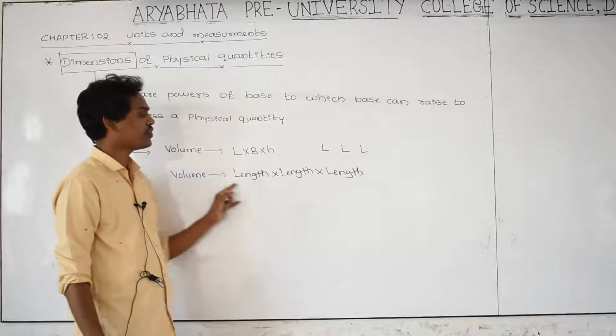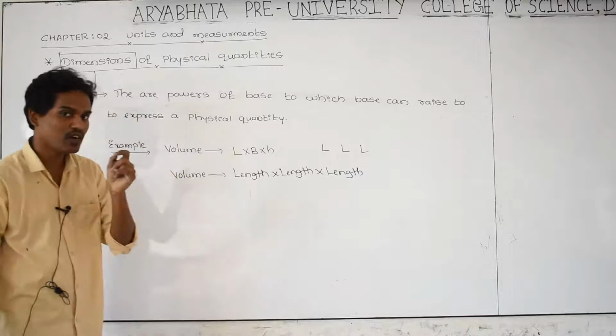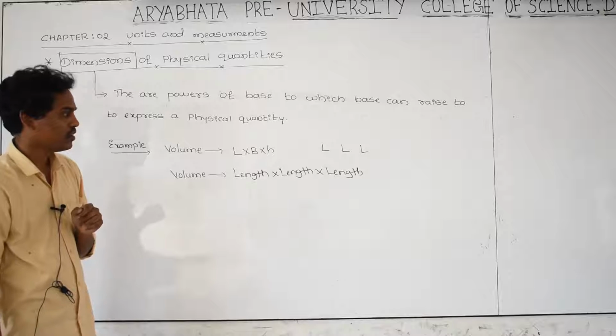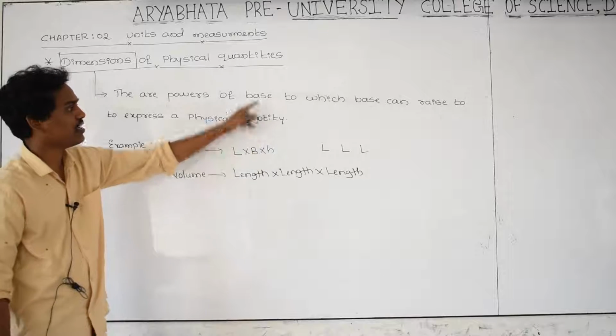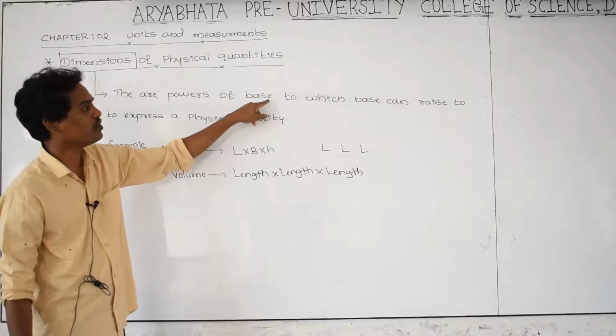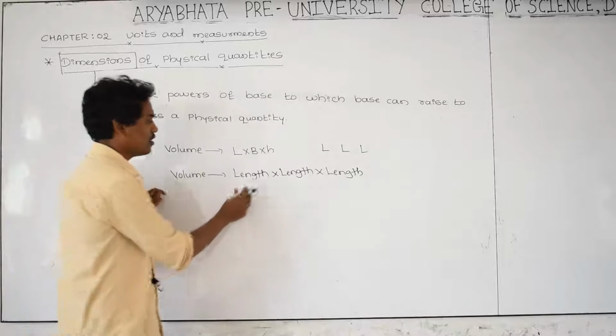But this physical quantity we are going to express with the help of base quantities, raising the powers of those bases. What is the base?